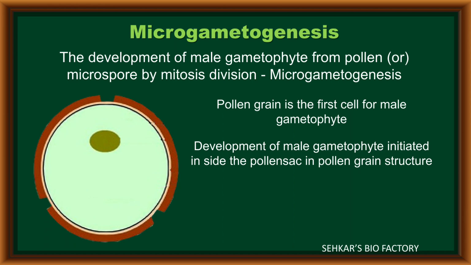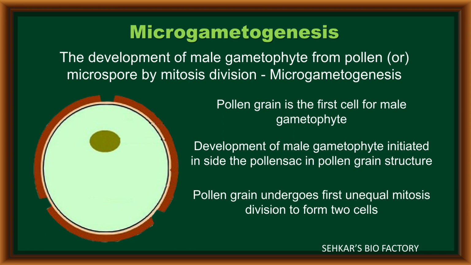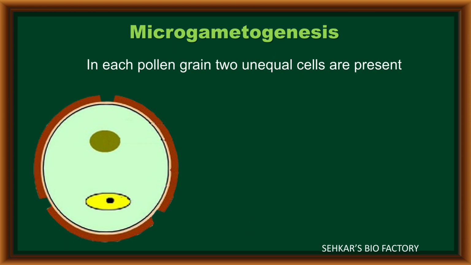The initiation of male gametophyte development takes place in the pollen grain while it is still inside the microsporangium or pollen sac. The pollen grain first undergoes an unequal mitotic division and forms two cells. After completion of the first division, two unequal cells are formed in every pollen grain.